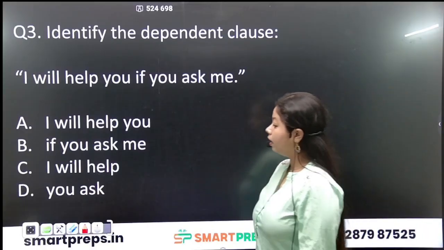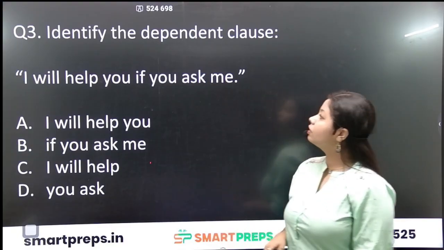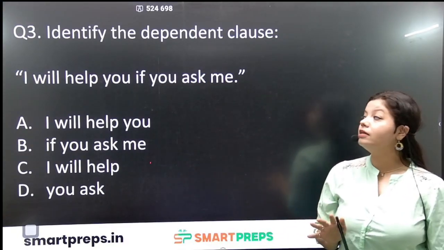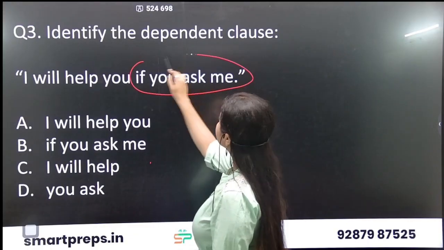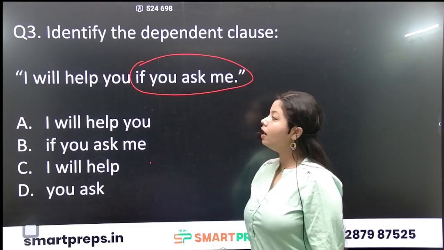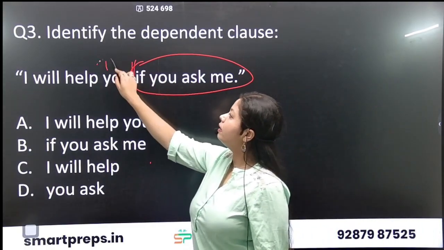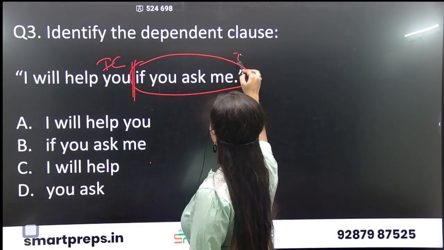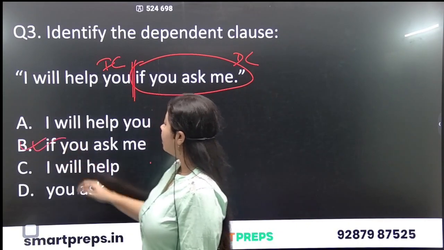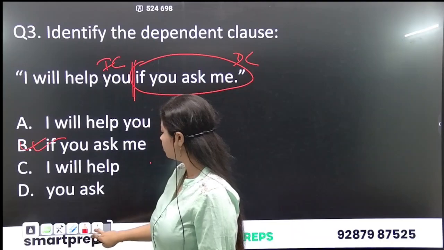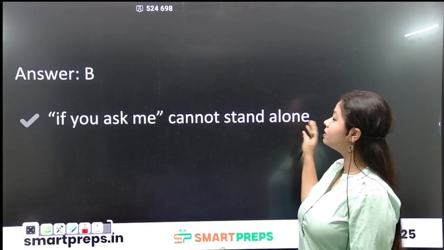Question number 3, what are they asking? Identify the dependent clause. I will help you if you ask me. If you ask me is the dependent clause. I will help you is the independent clause here. Which part is the dependent clause? If you ask me. Yes, a condition is there. So answer is B, if you ask me, cannot stand alone.